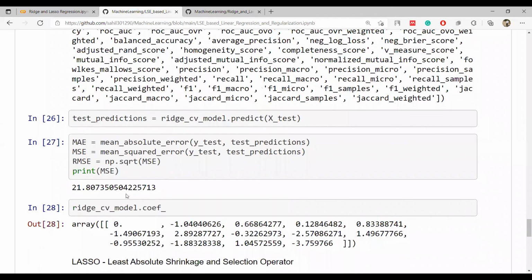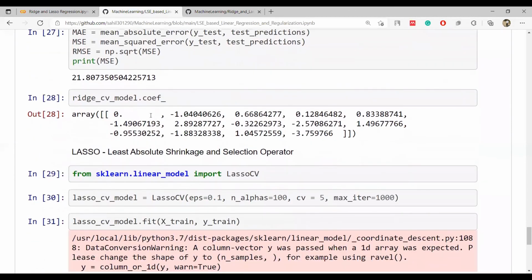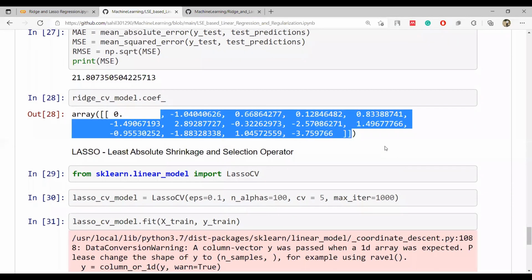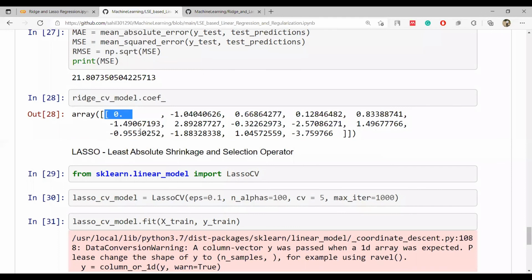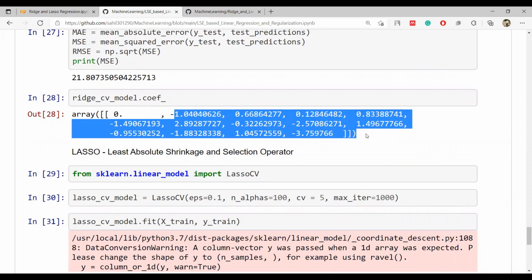So this is MSE, and I have printed the value of MSE, but you can also print the value of other metrics. So now my ridge coefficient looks like this. There were 13 columns, and obviously the 14th will have this 0, but all other 13 values are very small compared to what it must have been at the beginning, which was very large. In this case also it would have been large. So after doing this cross validation based ridge regression, the values are low and small.